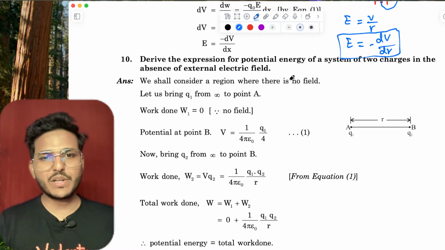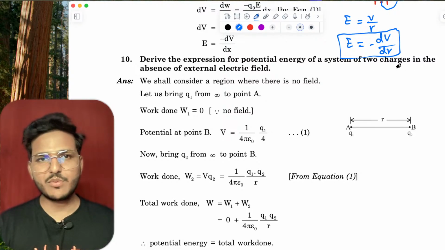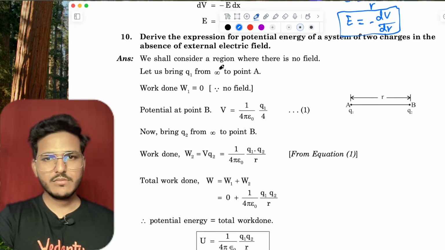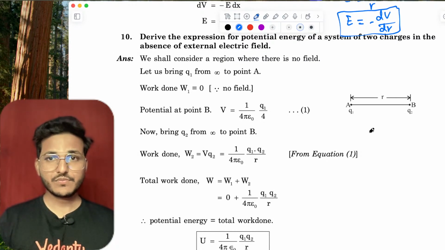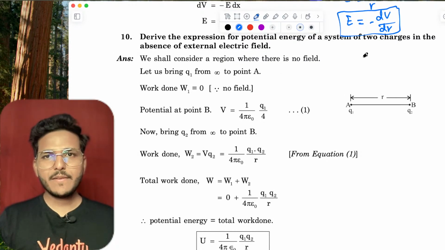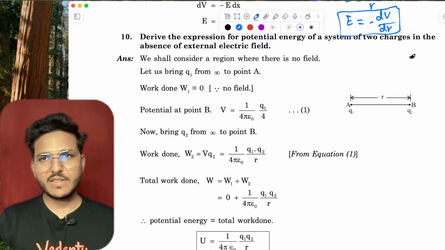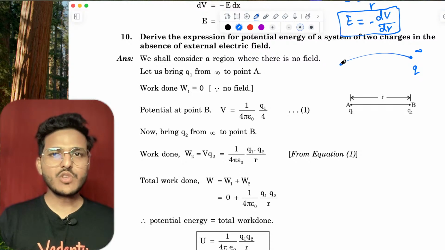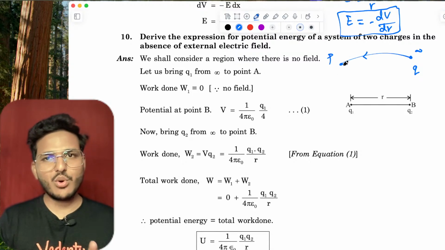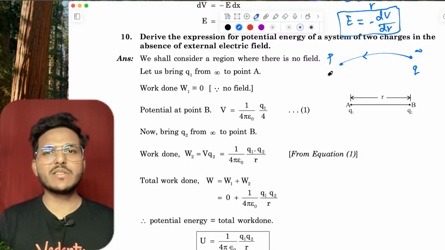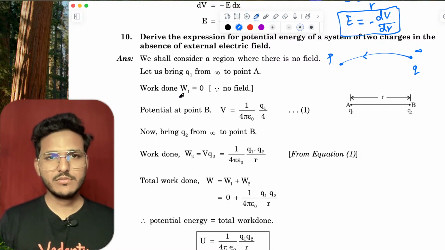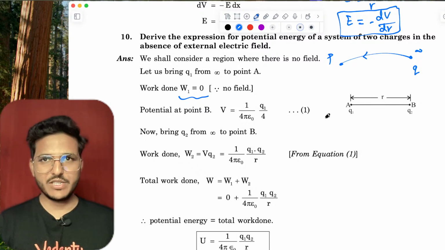Derive the expression for the potential energy of a system of two charges in the absence of an electric field. See, you are taking a charge Q at infinity and putting it at point P. There is no electric field, which means the work done in bringing this first charge is 0.